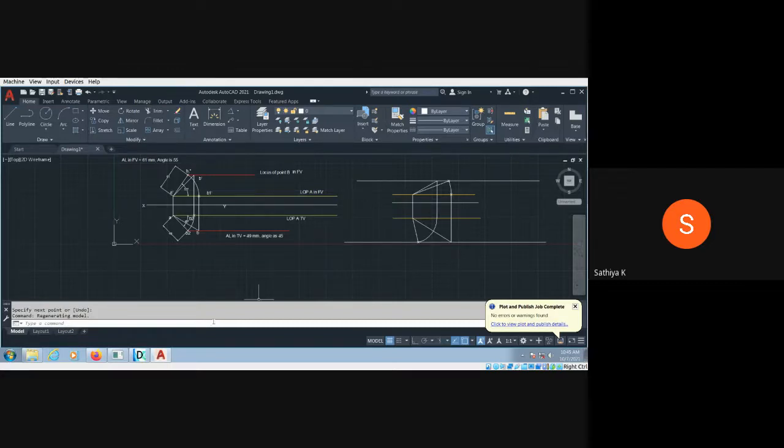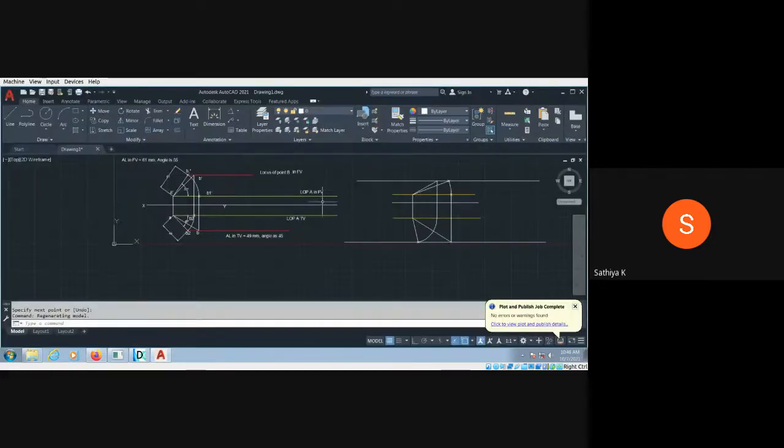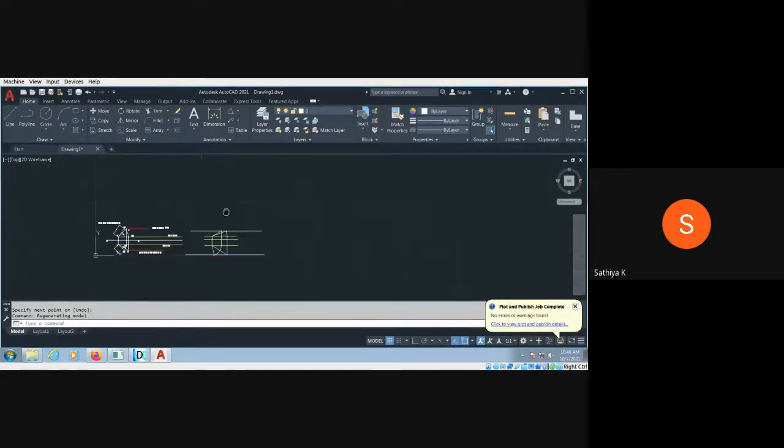So similarly, the projection of plane, which is given in question number 2, regular pentagon, okay, and regular hexagon, both are given. Okay, I just draw it, just to make this question. Okay, this is a very simple question. I just draw the line, like so again.